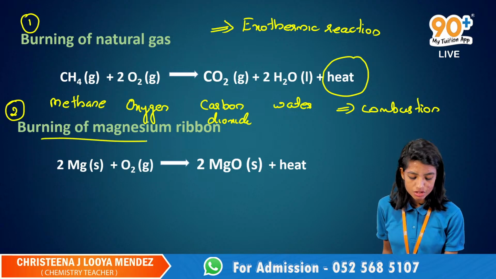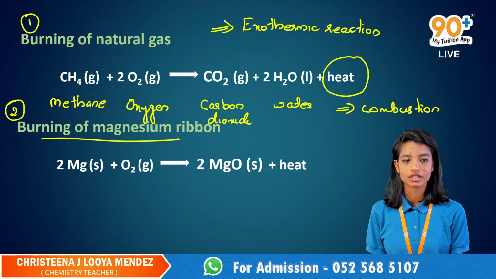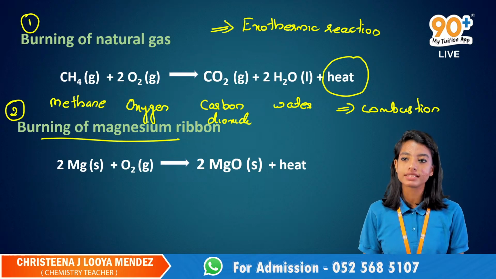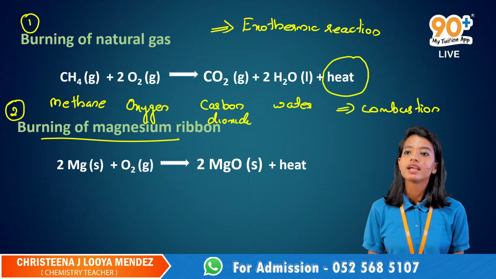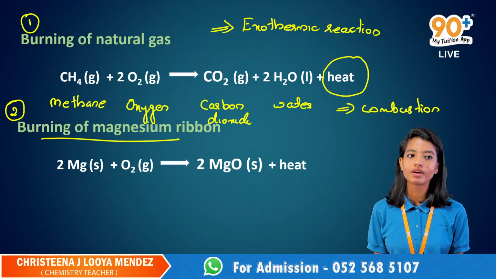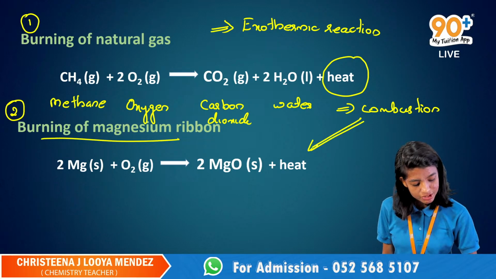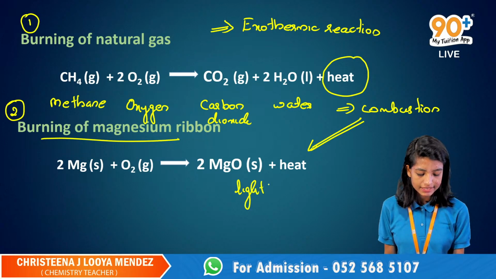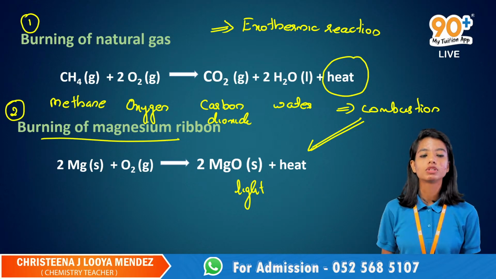Burning of magnesium ribbon. We are all familiar with the burning of magnesium ribbon, right? Again an example for exothermic reaction, and also it is an example for the combustion reaction, where light energy will also be formed. Heat also will be formed.